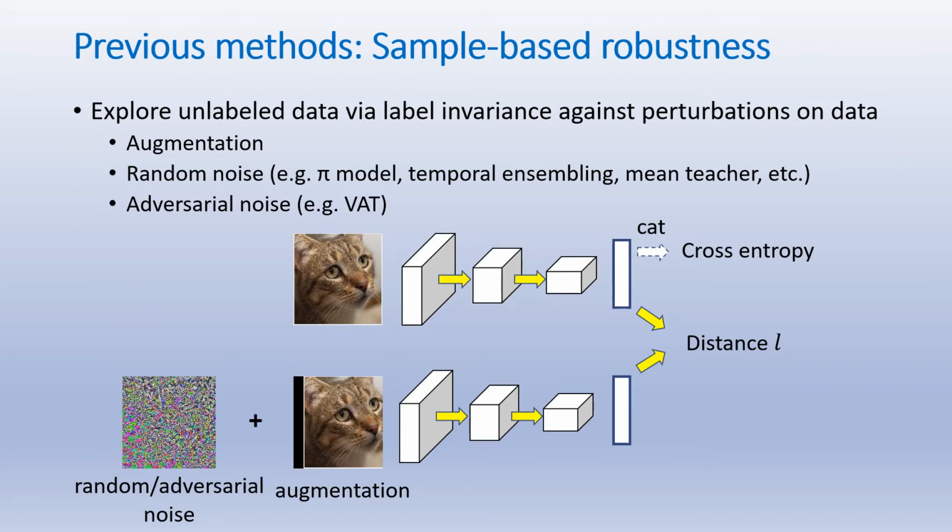Previous semi-supervised learning methods in literature usually assume the predictions of a robust model keep invariance with perturbations on input examples, such as data augmentation, random or adversarial noises on data. They penalize the difference between model outputs with and without perturbations, so as to explore the unlabeled data. They build our sample-based robustness.